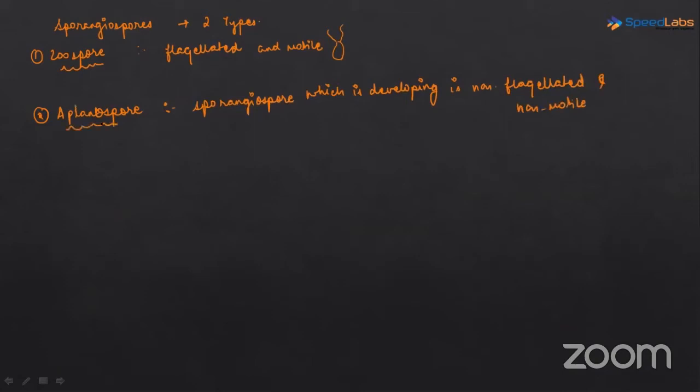So these are the types of spore: zoospore and aplanospore. Zoospore means that it is flagellated. If it is having flagella, then it can show locomotion, so it is motile. And aplanospore means they are non-flagellated. Non-flagellated means they are non-motile.